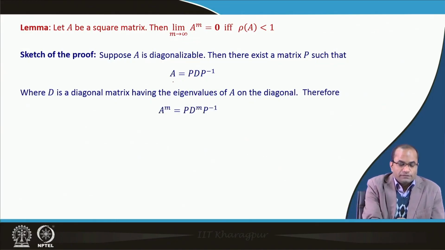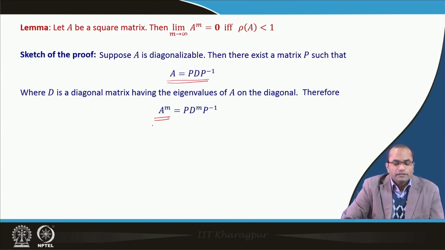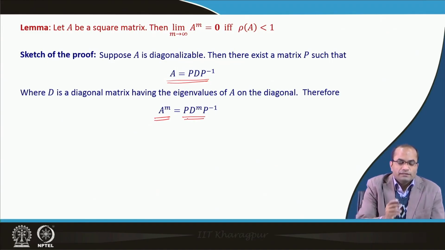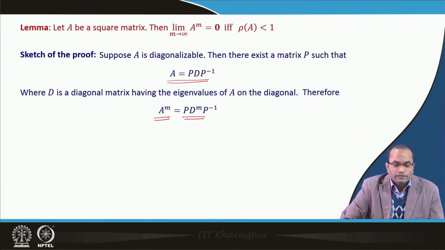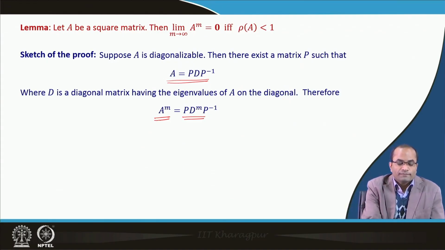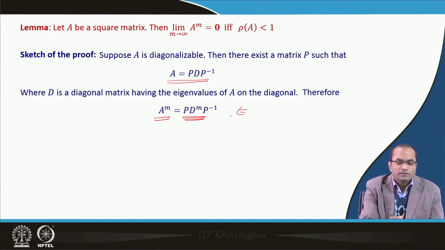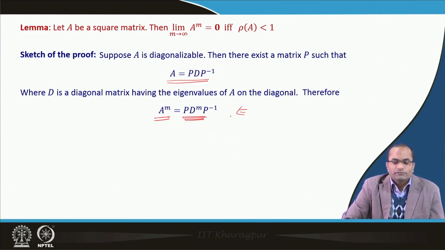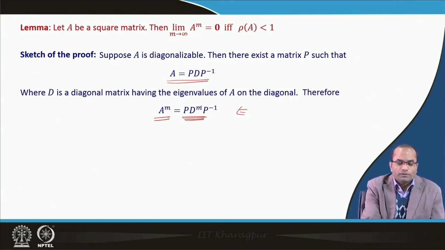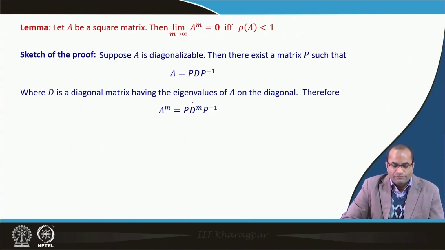So, if A is P D P inverse, then we can also find the power of A, for instance A power m, and that we have also seen in the topic of linear algebra in engineering mathematics 1. This product is nothing but P D power m P inverse, which is very easy because D is a diagonal matrix. This is one of the applications of diagonalization, where we can get a very large power of a matrix, because getting D power m is trivial in this case.